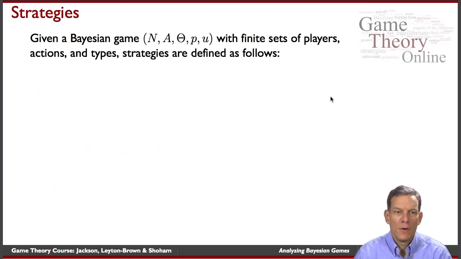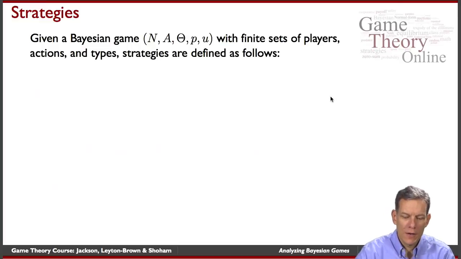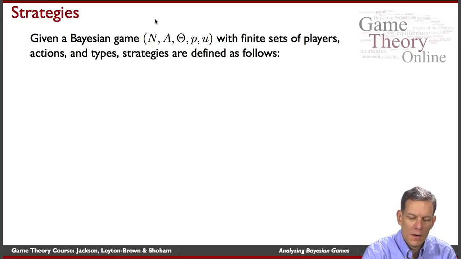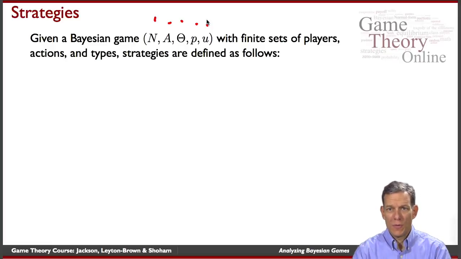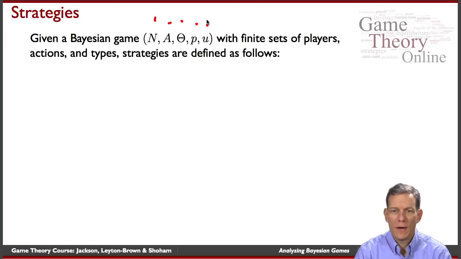Okay, so given a Bayesian game, we've got our set of players, actions, the type space, a probability distribution over the type space, and utility functions. For the definitions we're going to provide here, we're going to take these to be finite sets of players, actions, types, and strategies.